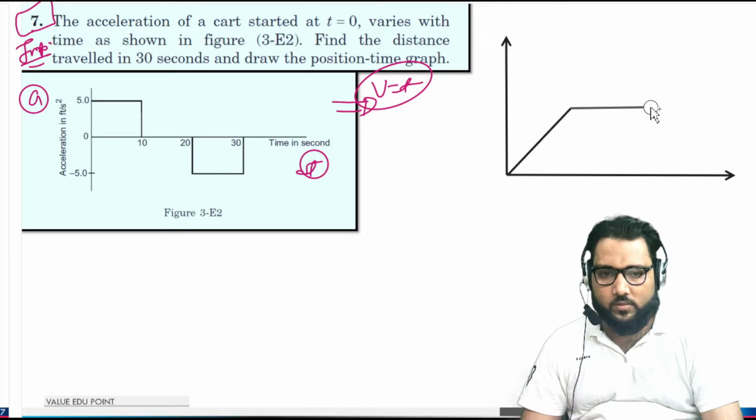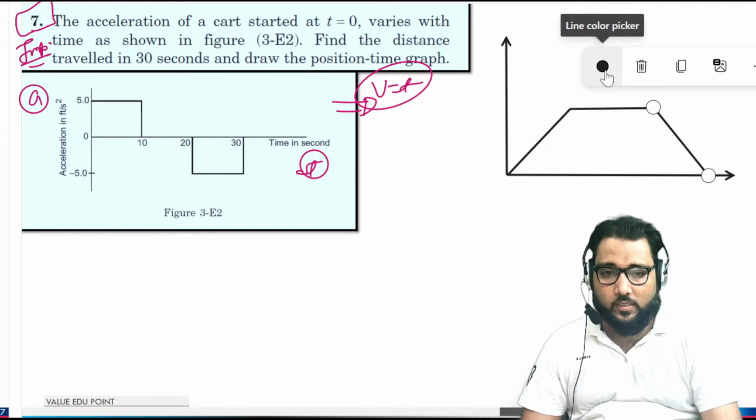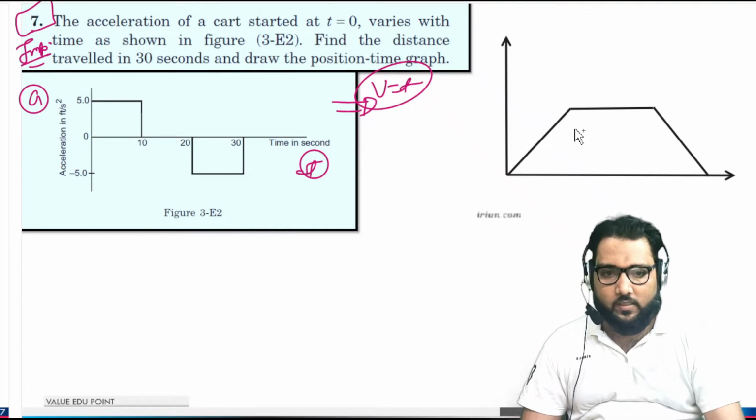Because at t equals 20 seconds, the velocity is constant. Now what we have to do again is retardation, and the particle, the cart, will come to rest. Is it okay guys? Now what is happening here? You can see the timing here.